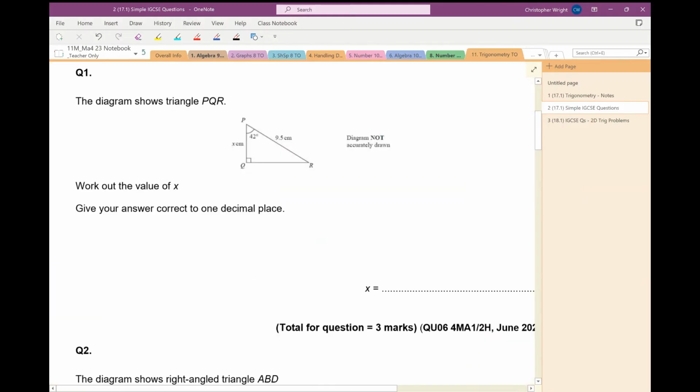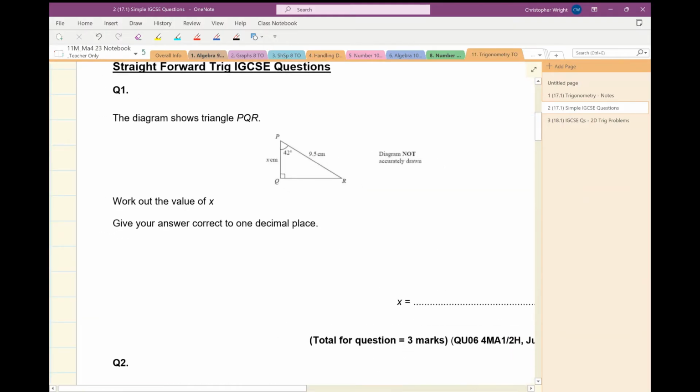Question 1. Okay, I have got the adjacent here and the hypotenuse. I can see it's going to be cos. And I'm finding the adjacent, so the adjacent is going to be cos the angle multiplied by the hypotenuse. So x is going to be cos 42 times 9.5 on my calculator, and that's 7.0598. And so to one decimal place, the answer is 7.1.